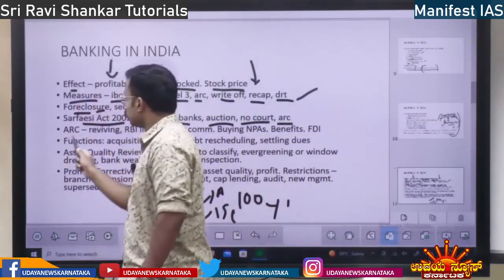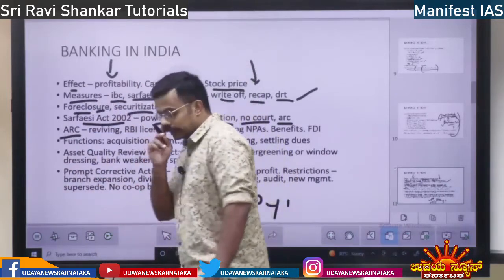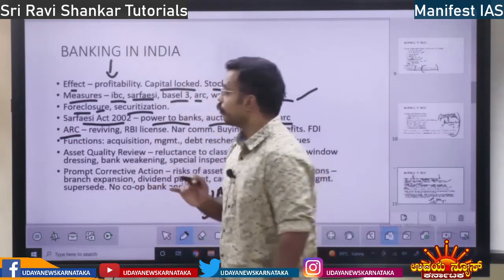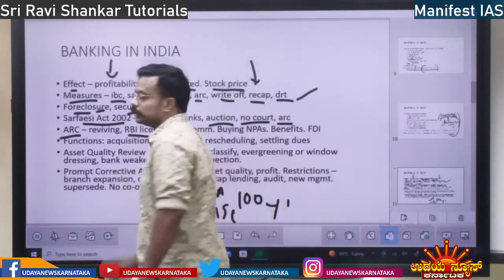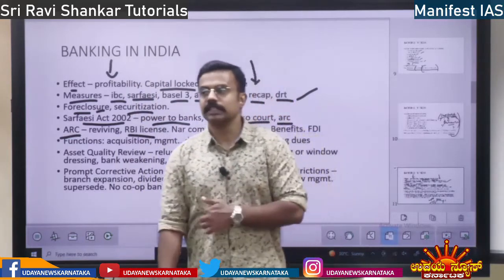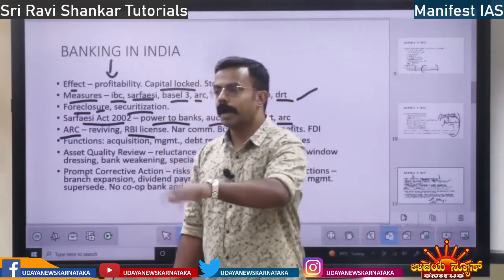Now, I am talking about asset reconstruction company, some points. If you want to start an asset reconstruction company, you have to get an RBI license. What is this asset reconstruction company? See, you own a company, you don't repay the bank. So the bank, what will they do?